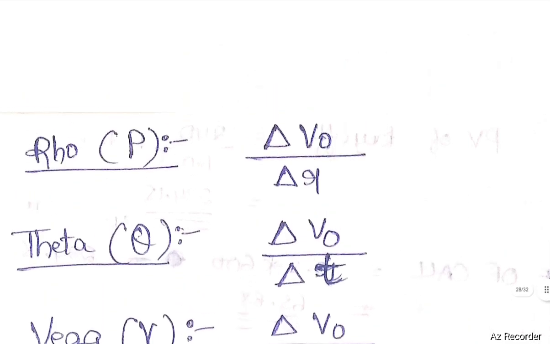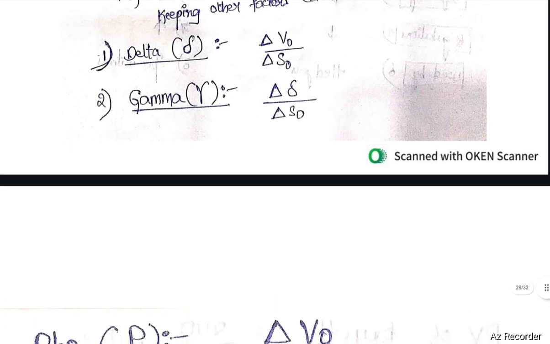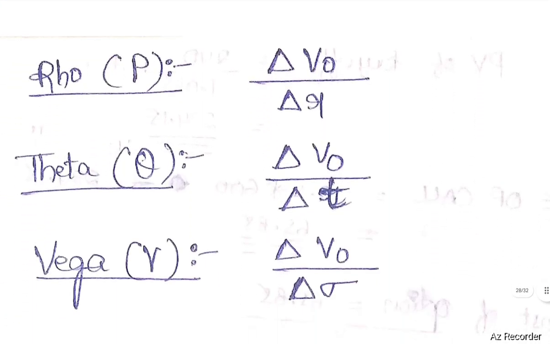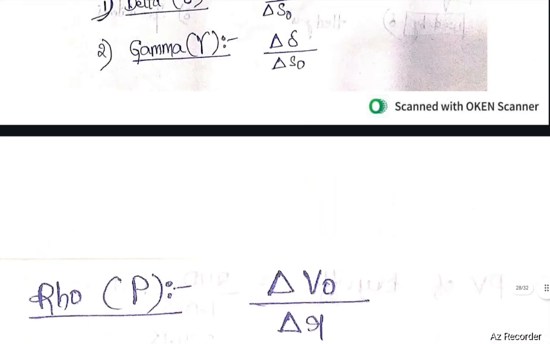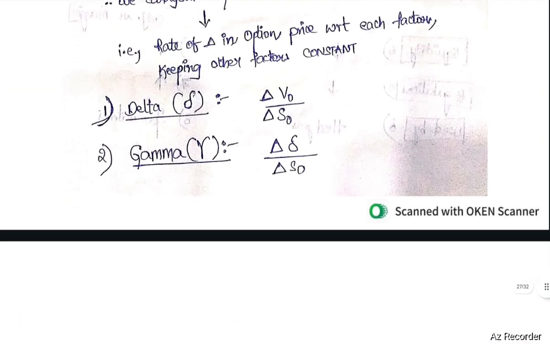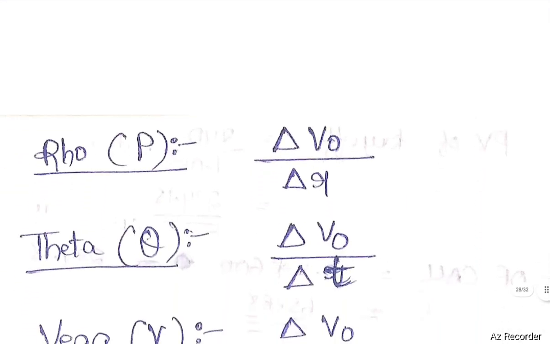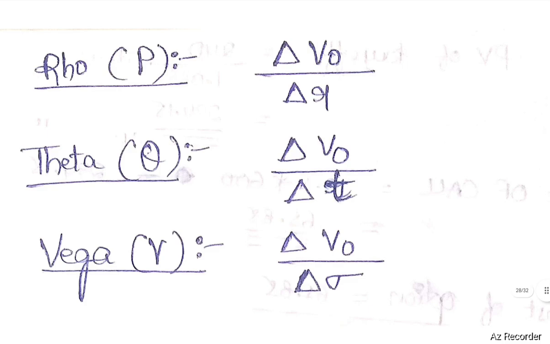So for four cases, the numerator will be change in V0 only. For delta, rho, theta, vega, the numerator will be change in V0, and the denominator will change. For delta and gamma, the denominator is S0. For rho, it is R. For theta, it is time. For vega, it is sigma.